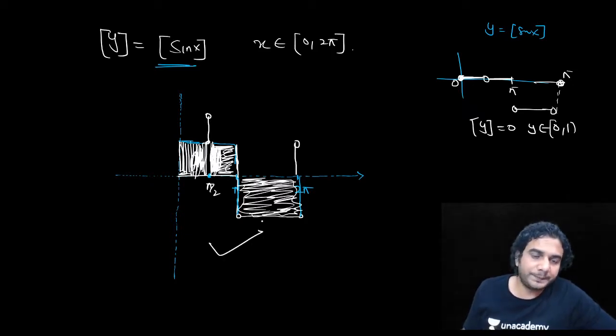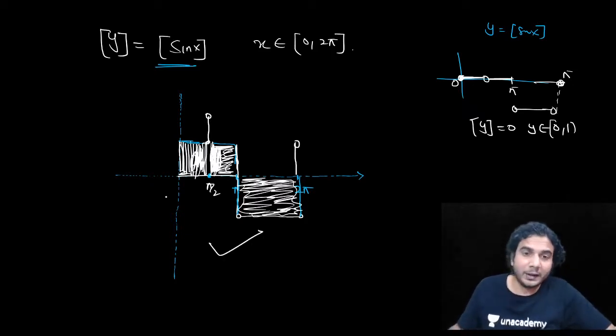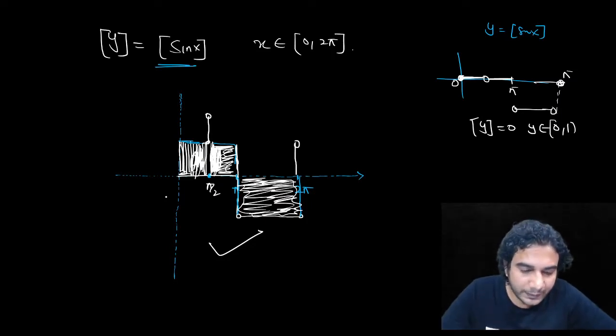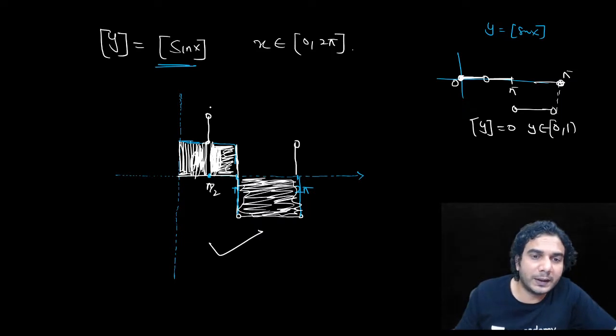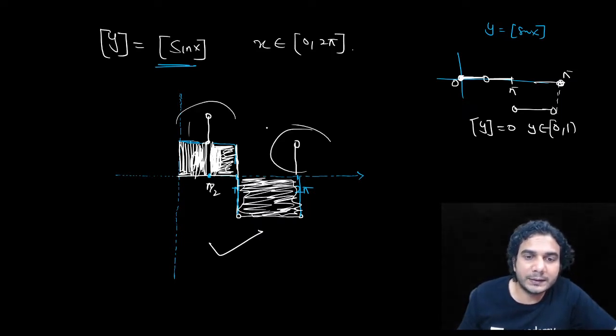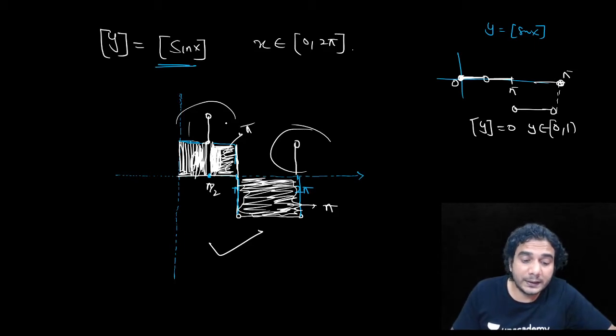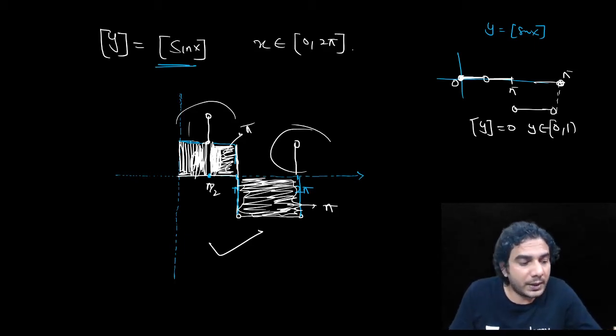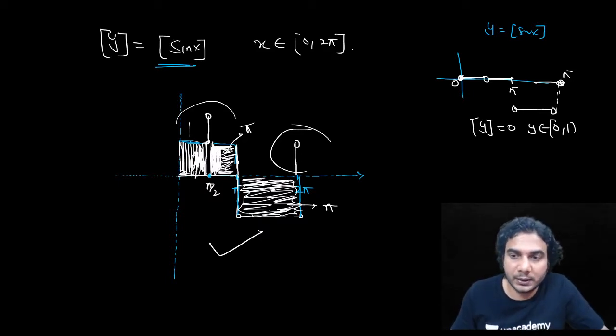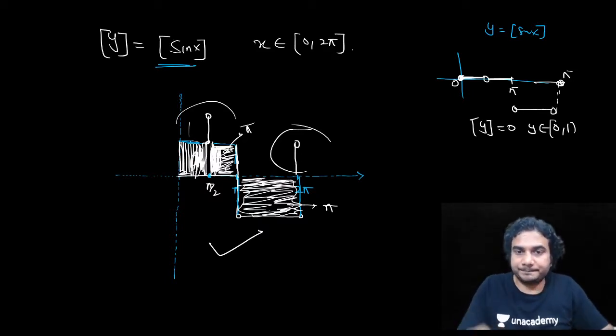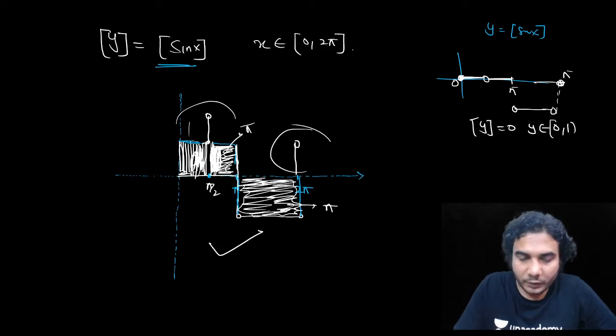I hope you understood. They can ask you the area, and when you're finding the area, you can leave these two vertical lines, because the area of these two vertical lines is going to be 0. This area is pi square units, and this area is also pi square units. So the area is going to be 2 pi square units. All right, guys, 2 pi square units is your area. I hope it is clear.